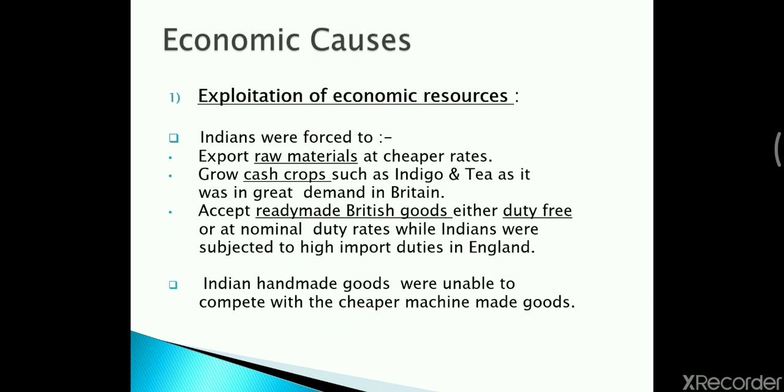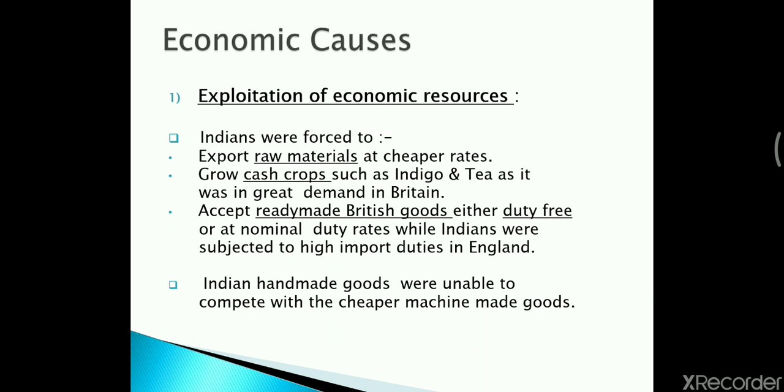Whereas if an Indian had to do any import from England or export to England, then Indians had to pay heavy taxes. Therefore, such discrimination was made by the Britishers.